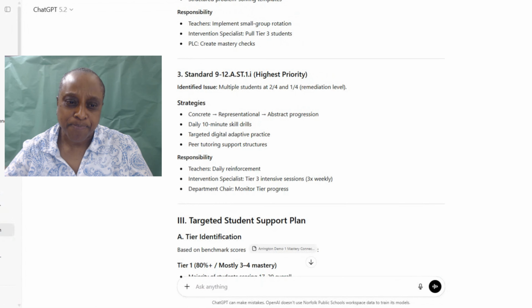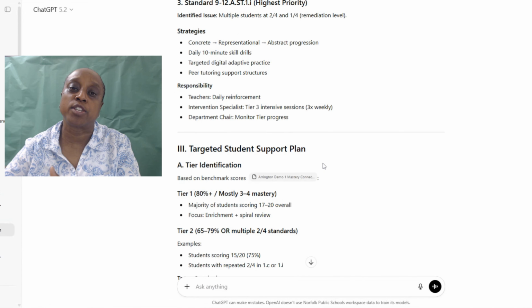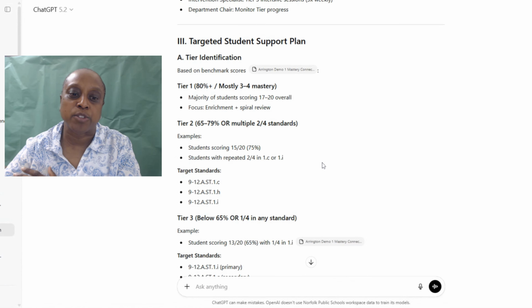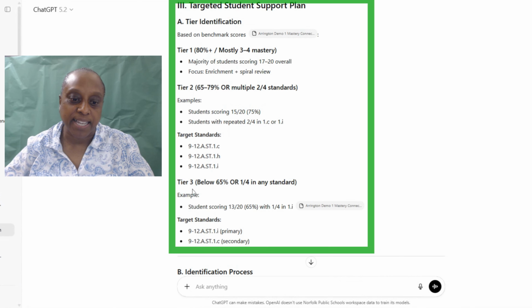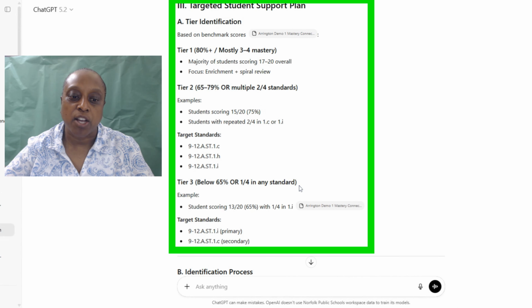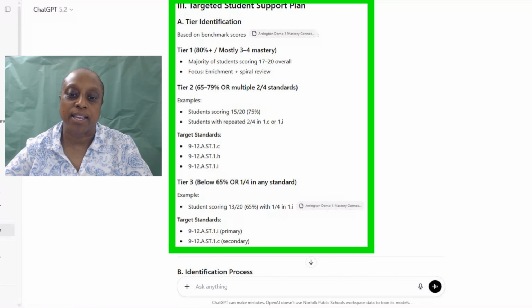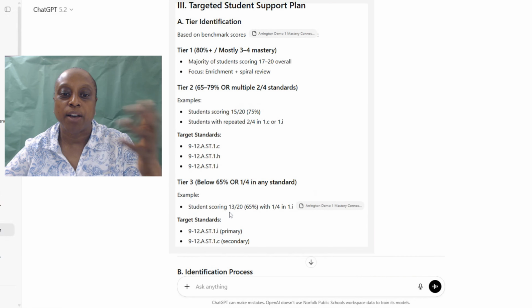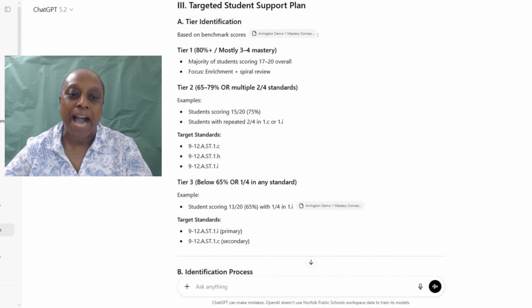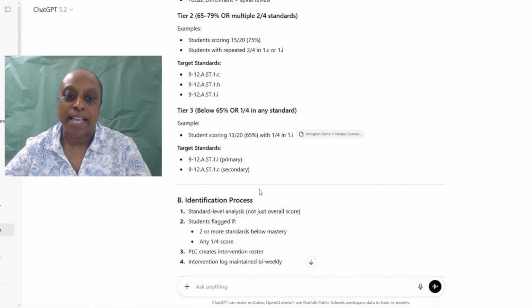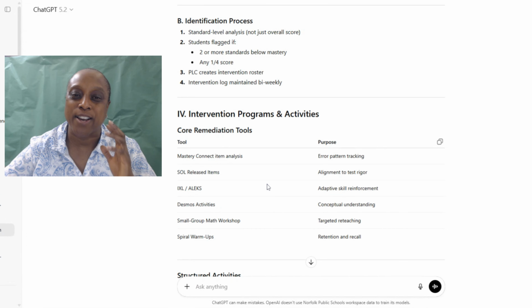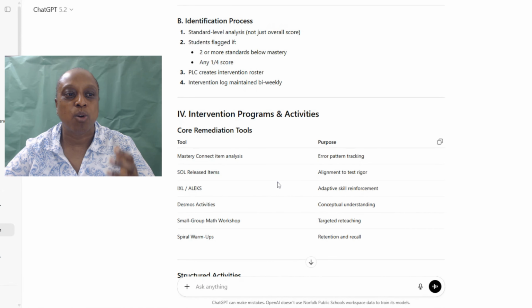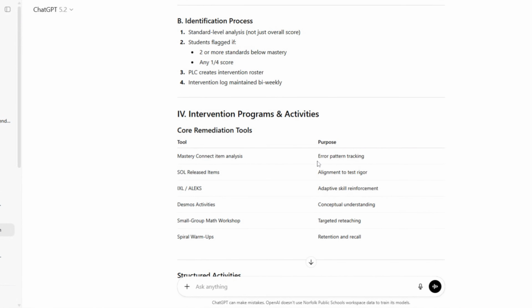So coming down, it tells you about targeted student support plan. So here's the plan for tier 1, for tier 2, and for tier 3. It really breaks everything down, and it tells you what we're looking at. It also tells you the student scoring example, and it gives you other information here as well. Identifying the process, intervention programs and activities. So all of these things are here, and we can definitely really hone in on this and really take a look.